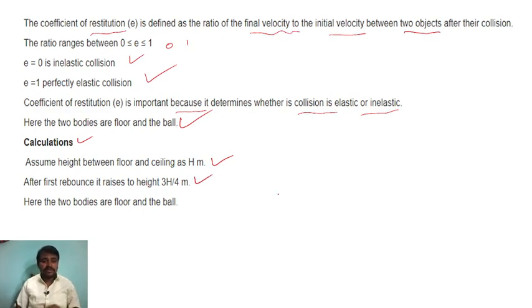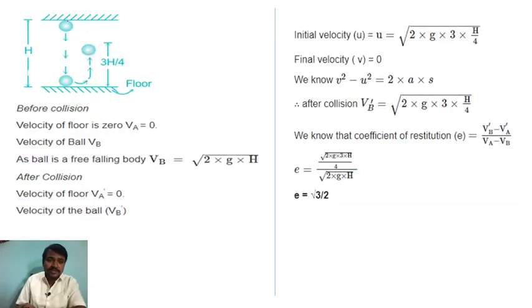So the two bodies are the ball and the floor. This is the ceiling and this is the floor. The ball will drop from this point to this point and rebound here. So this is 3h by 4, and this is the total h.